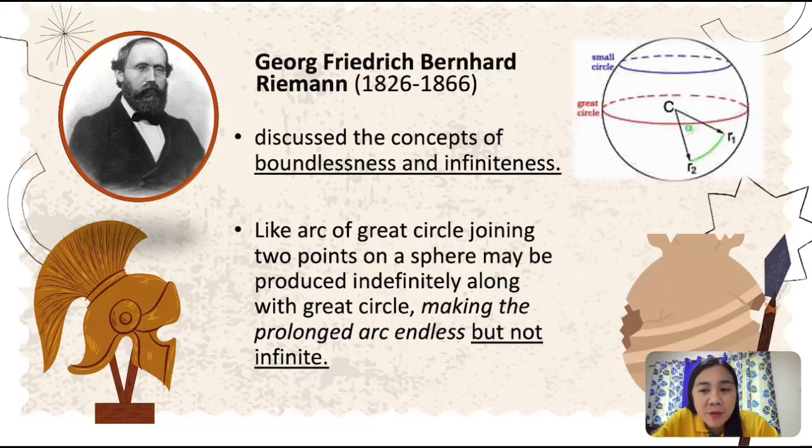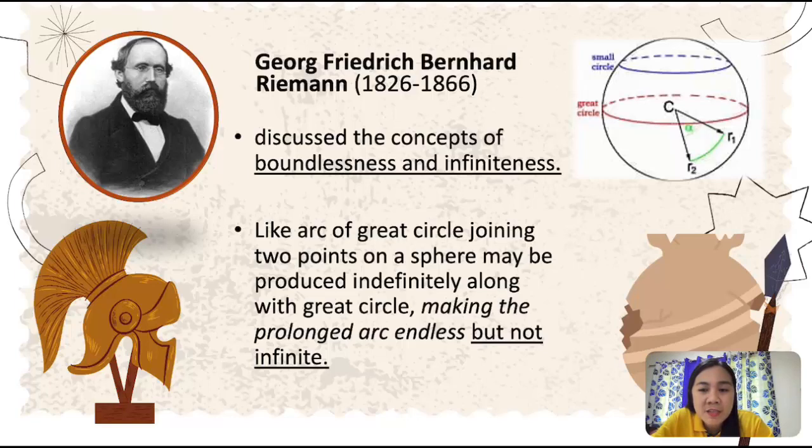For example, an arc of a circle can be extended indefinitely but its length is finite. He said a straight line of finite length can be extended continuously without bounds, but all straight lines are of the same length. So Riemann discussed the concepts of boundlessness and infiniteness.